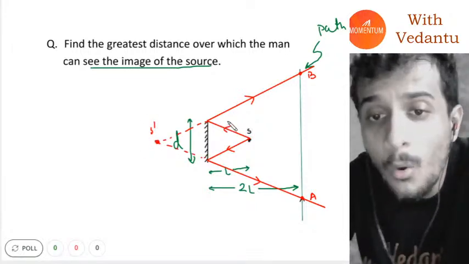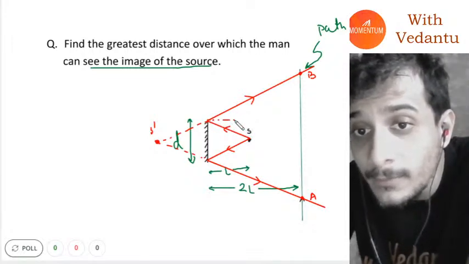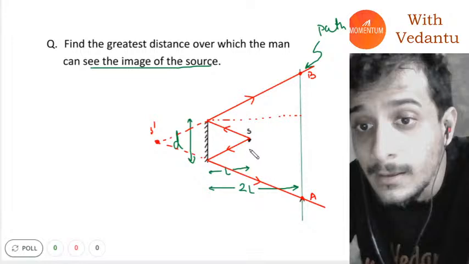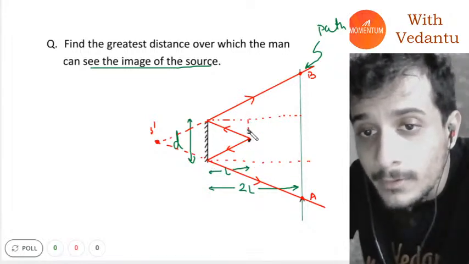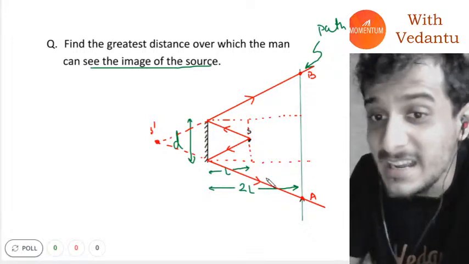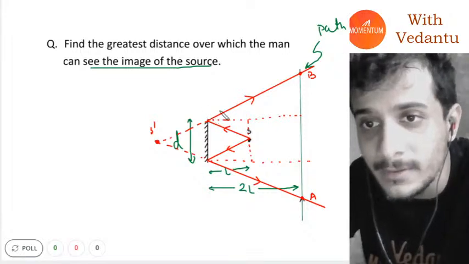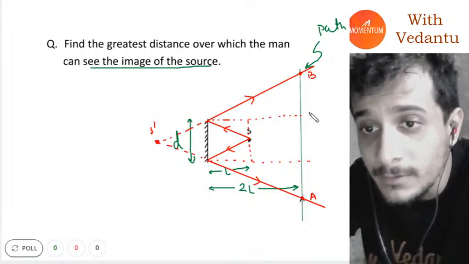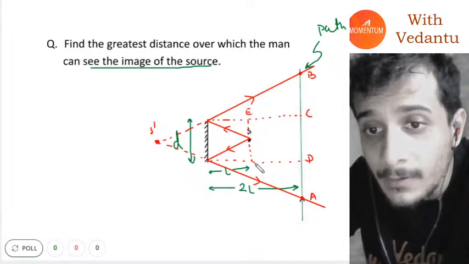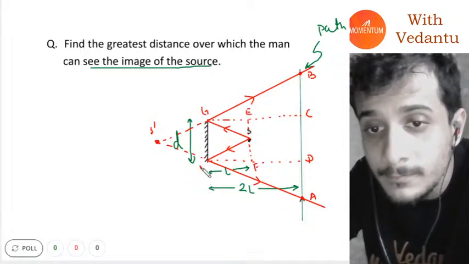Now how do I find the length AB? For that, I will drop a perpendicular here, I will drop a perpendicular here, and I will draw this line here. Just to make everything complex, let's name all the things. This is A, B, let's call these points C and D, let's call this point E and F, and let's call this point G and H.